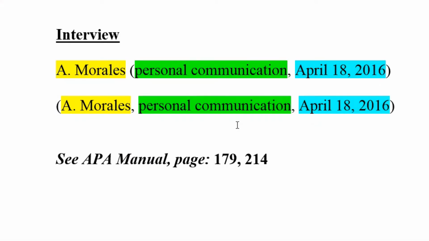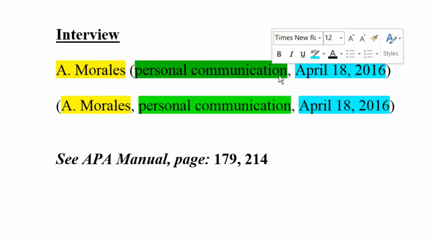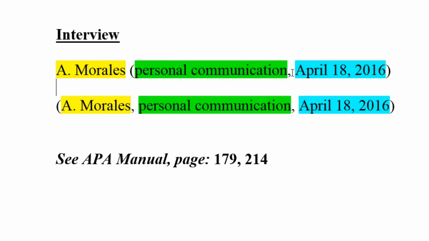Let's say that you want to quote a conversation that you had with somebody, or an interview. You would only include an in-text citation. That is, you would only mention it within your text, not in the reference list, because there is no document that the reader can refer to. And you can do this in two ways. You can mention the author, initial followed by last name, and then within parentheses, personal communications, which is what the APA style manual calls interviews, and that is on page 179, comma, followed by the exact date that you interviewed